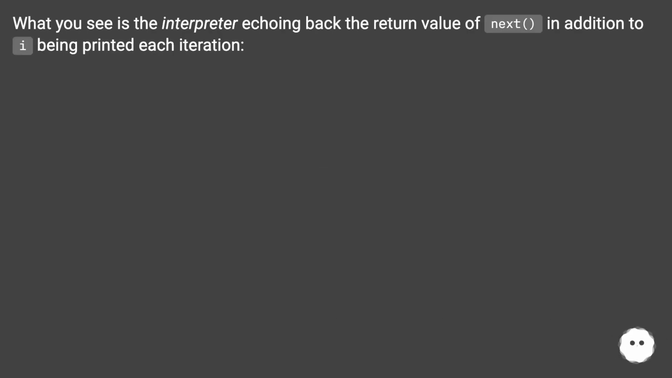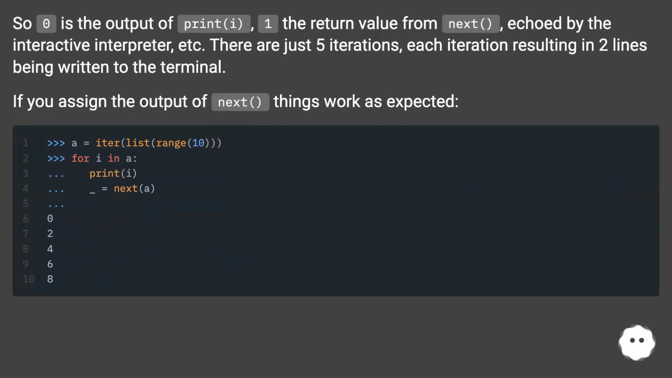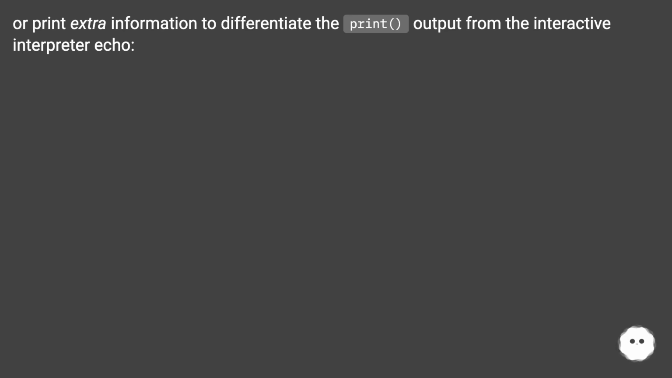What you see is the interpreter echoing back the return value of next, in addition to I being printed each iteration. So 0 is the output of print(I), 1 the return value from next, echoed by the interactive interpreter, etc. There are just 5 iterations, each iteration resulting in 2 lines being written to the terminal. If you assign the output of next, things work as expected. Or print extra information to differentiate the print output from the interactive interpreter echo.